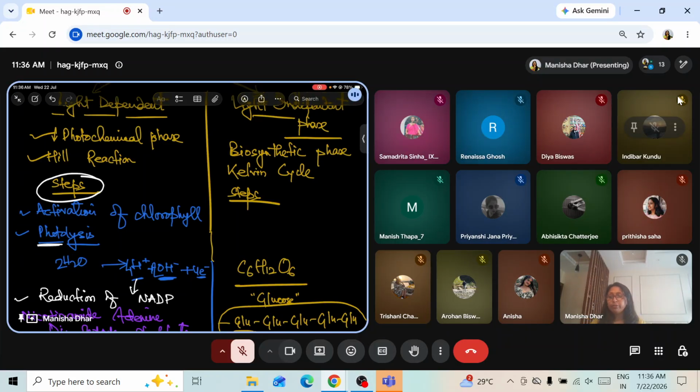Must learn the definition, and it can surely come for a 1 mark definition in the boards. I'll ask you right now. Photolysis occurs in the grana of chloroplast, defined as the splitting of water molecules into hydrogen ion and oxygen in the presence of light. Please learn. I give you 1 minute. Fast.